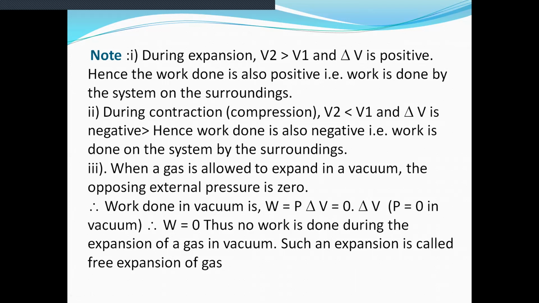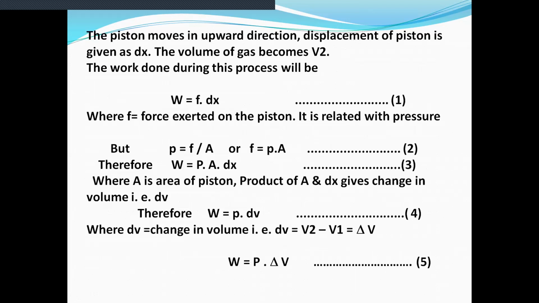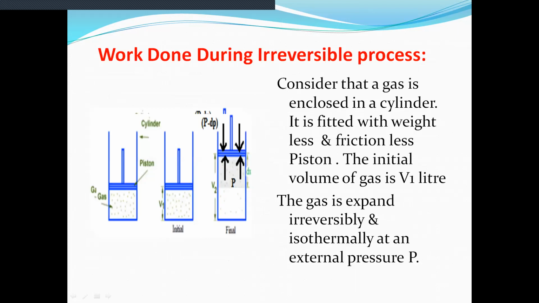We obtained the expression W is equal to P into delta V. I'll repeat again in short. To obtain work done in isothermal irreversible process, we have taken a cylinder fitted with gas, and a weightless and frictionless piston is fitted in it. The initial volume of gas is V1.